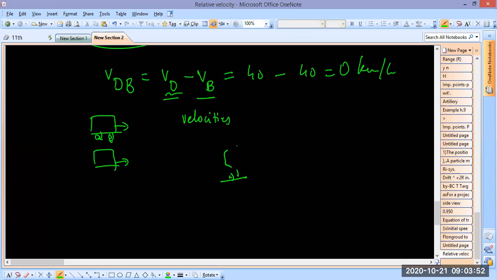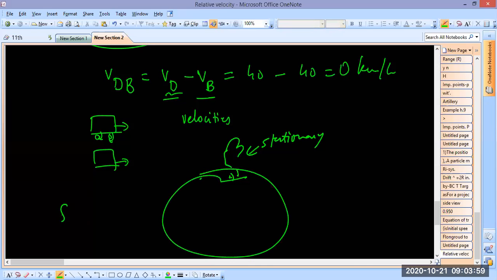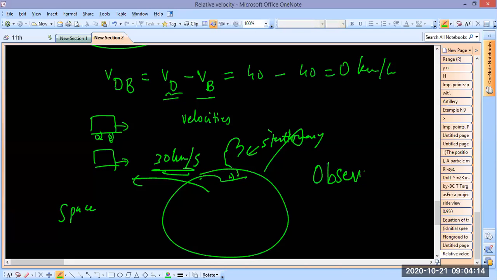Even trees are not stationary. Is a tree stationary? No way. If you watch it from space, let's say this is Earth and you're watching from space, then this tree is moving with the Earth at a speed of 30 kilometer per second. With a speed of 30 kilometer per second, this tree is not stationary. So it's all about the observer, right?